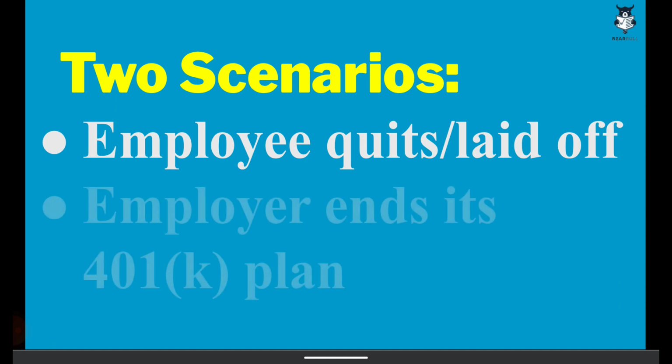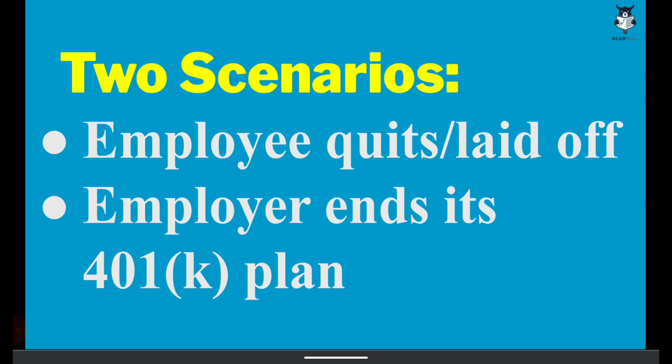Now the second scenario is when the employer ends its 401k plan. In that case, it's the employer's fault. It's not your fault that you are being laid off or you quit the job. For example, the employer stopped his business or wasn't able to finance his 401k plan for some reason. So it's the employer's fault. And in that case, even though the vesting period was 4 years, if the employer ended his 401k plan after 1 year, you get all the $5,000 which the employer contributed towards your 401k plan.